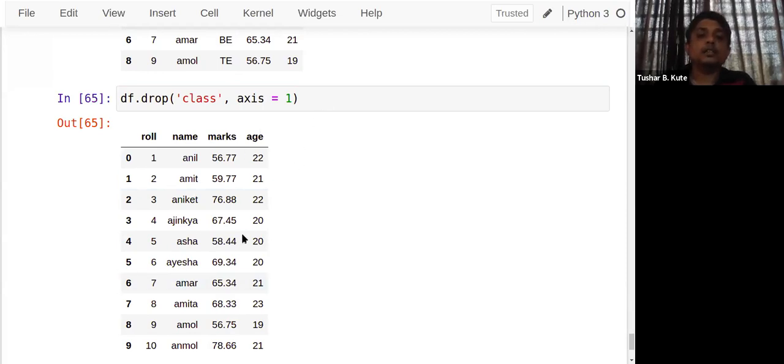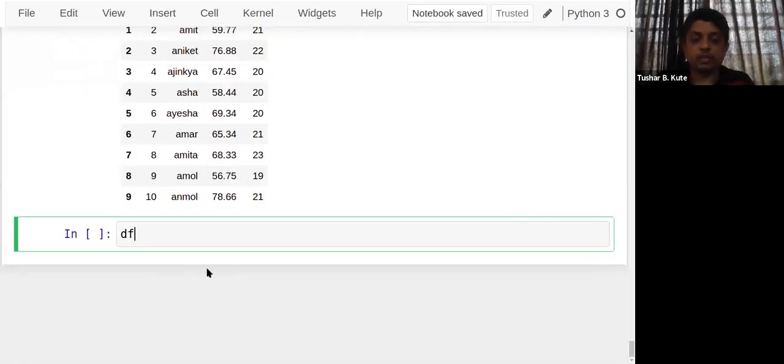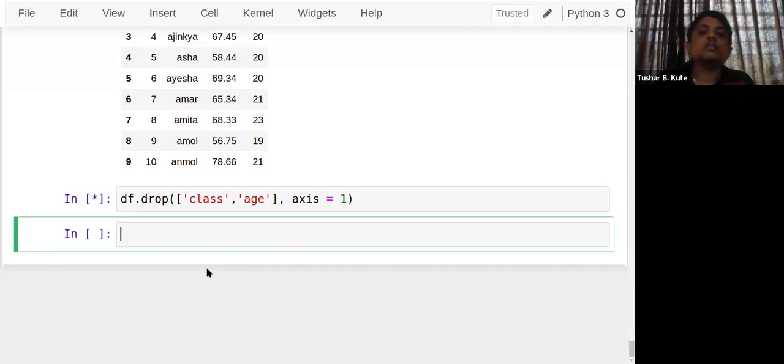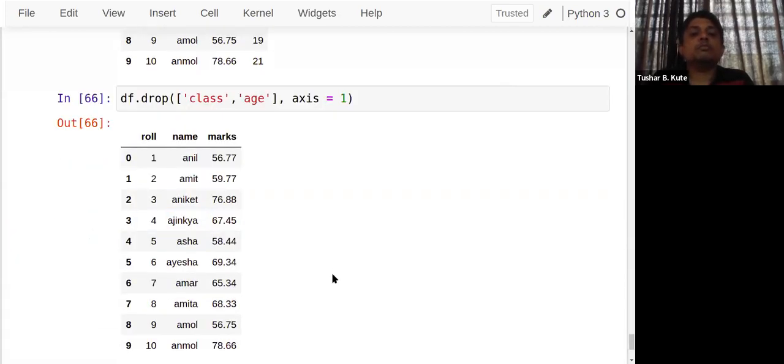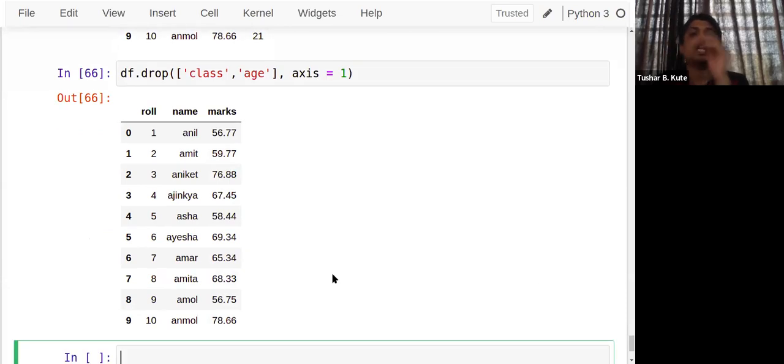And if I want to do multiple drops, I can use df.drop with a list of columns, class and age. See this, class and age are dropped, and the remaining ones are taken.